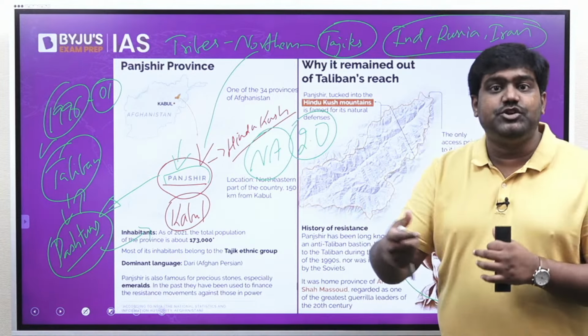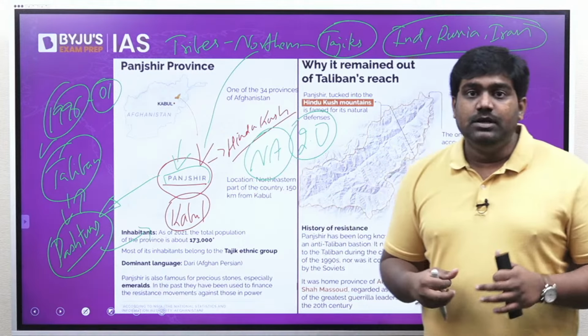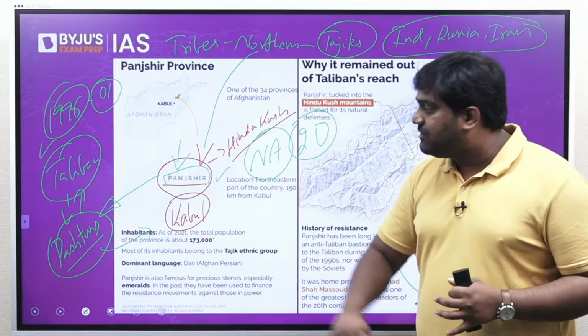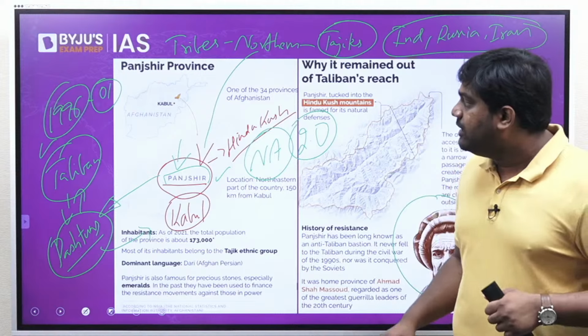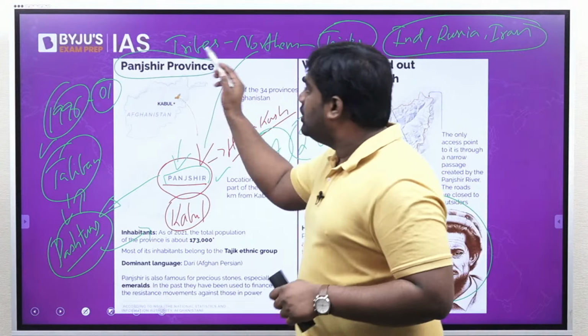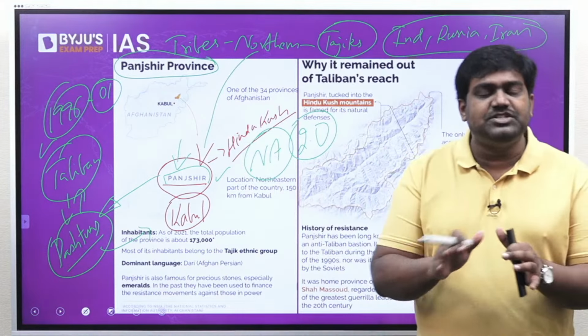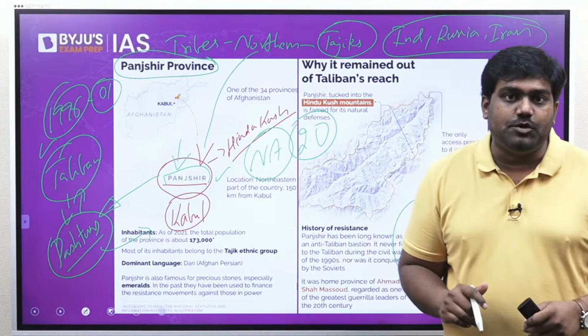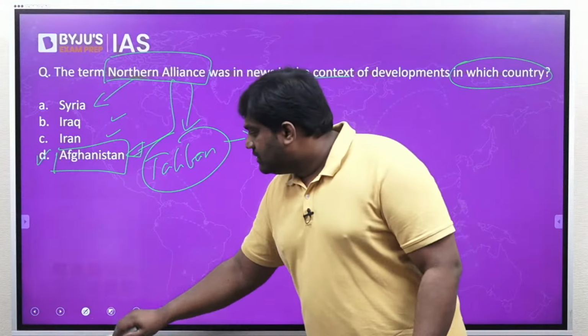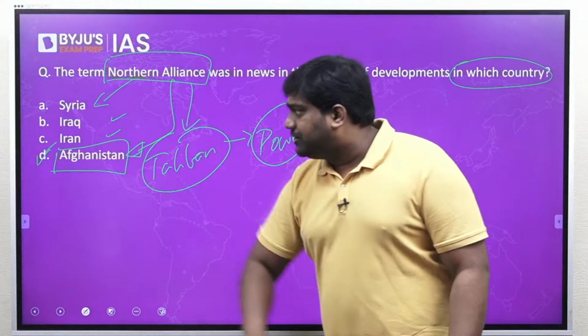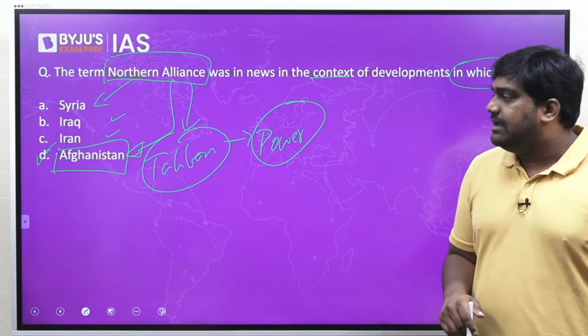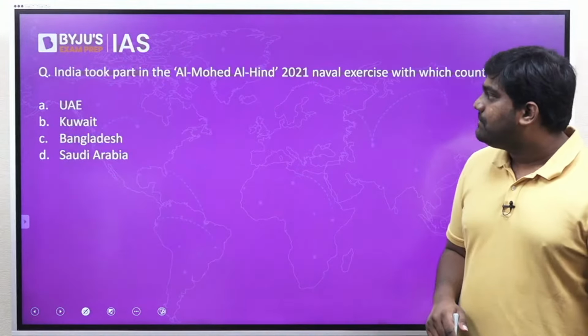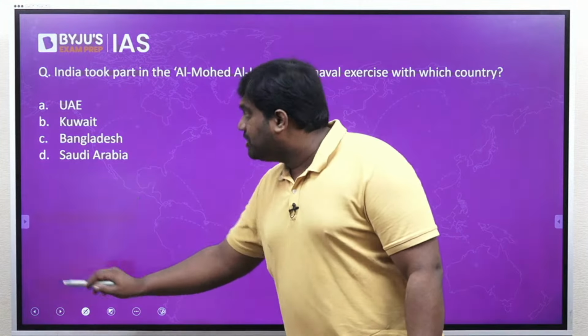And India has a history of supporting the Northern Alliance. So you should know about the Panjshir Valley, where it is located approximately, and you should know what the Northern Alliance is. Just the basic facts, and it is more than sufficient for your prelims. So coming back to the question, the answer is option D, Afghanistan. Let's look at the next question.